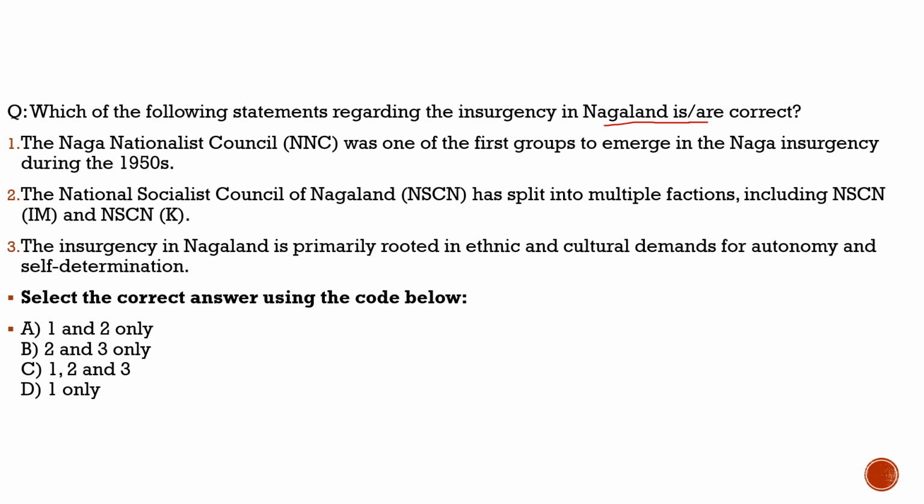About the NSCN-IM faction, it is the Isaac Muivah faction, and the NSCN-K is another faction, the Khaplang faction. The NSCN-IM faction was much active in the Bangladesh region, and with the help of the Bangladeshi government, when the Sheikh Hasina government came there, they helped India in surrendering these insurgent groups, and finally they started to have peace talks with India. From 2015 itself, these peace talks started.